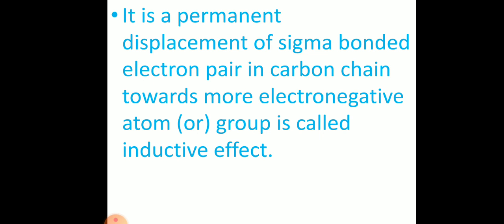Sigma bonded electrons are involved. It is a displacement towards a more electronegative atom. A permanent displacement towards a more electronegative atom in a carbon chain is called inductive effect.